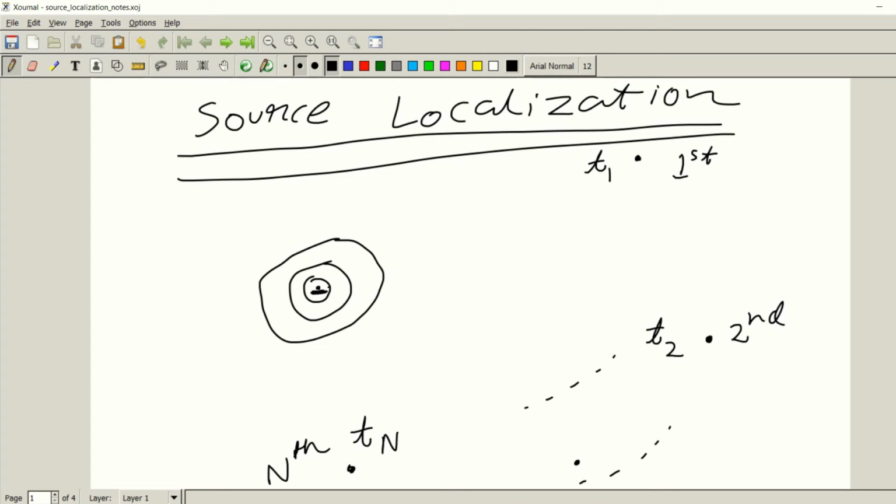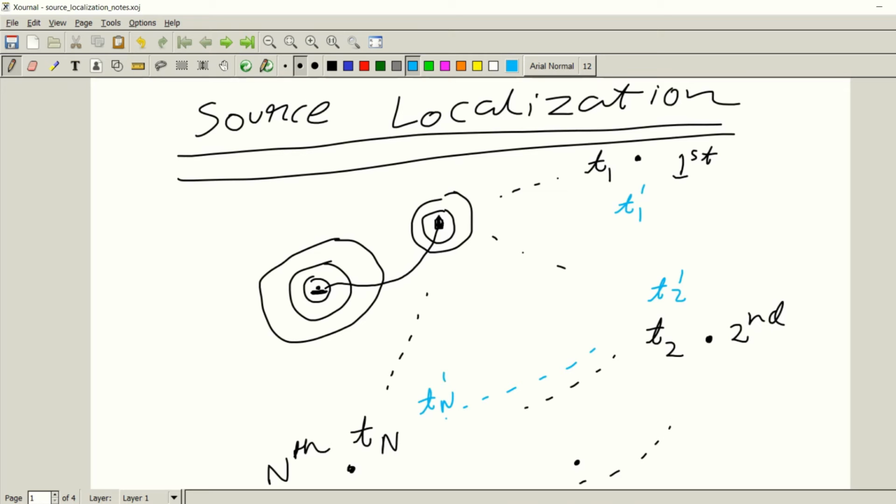And now as the ship moves in this 2D surface, suppose it now reaches this position and emits another pulse over here. This pulse will again reach all of these receivers, and now suppose we get some different times, T1 dash, T2 dash, and so on till Tn dash. Now our job is to identify the current location of the ship. Suppose this is x0, y0. Using these values, T1 dash, T2 dash, and so on till Tn dash, our job is to calculate this x0, y0.